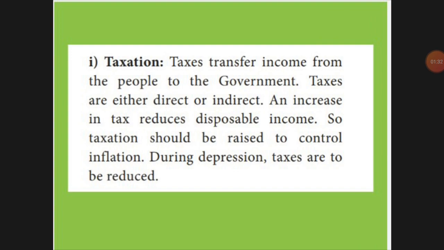It may be direct or indirect. On disposable income, tax can be raised. At inflation time tax should be raised, and in a depression period we can reduce the tax.